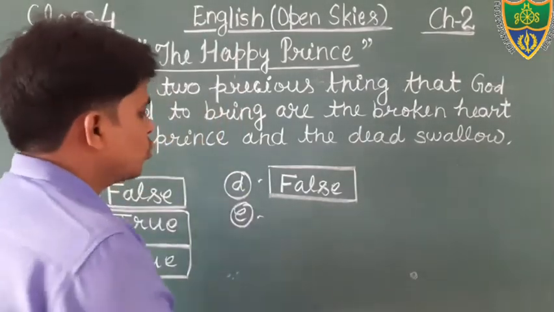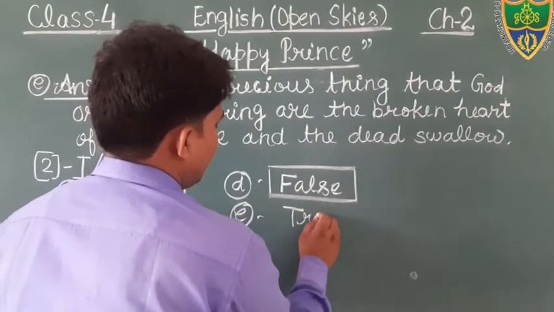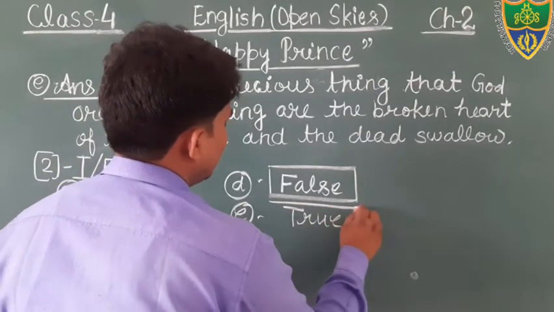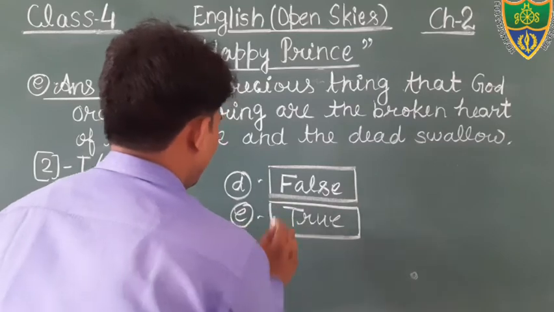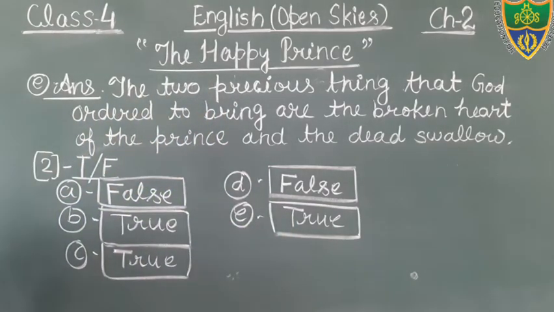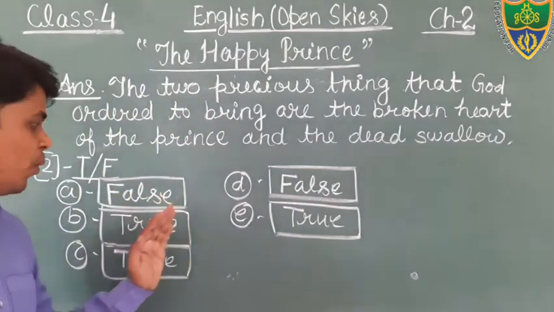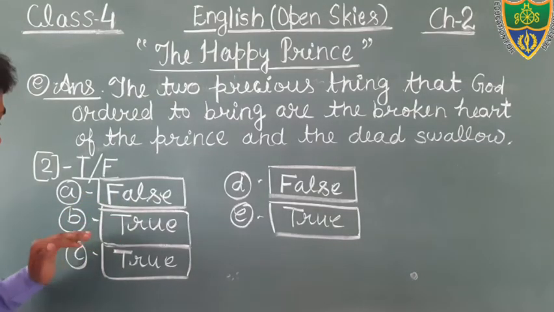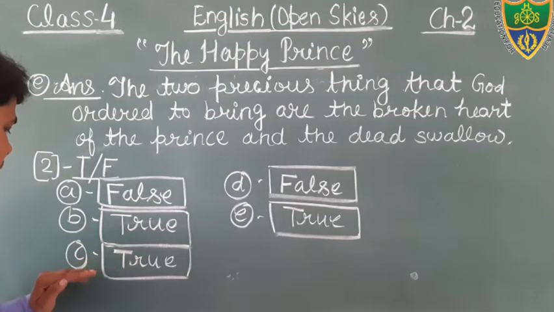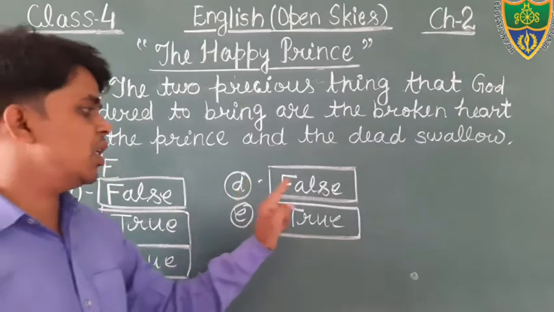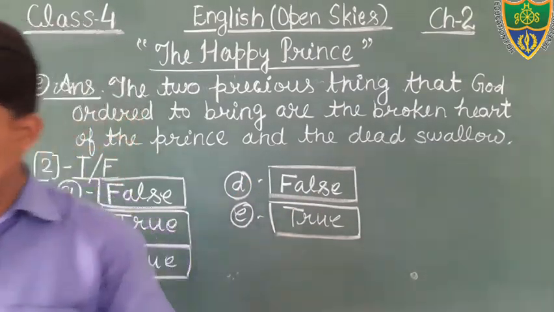Yes, God loved them because of their good deeds, good work. Okay students, so in this way we have completed the true or false exercise. The first one is false, B is true, C is true, D is false, and E is true.